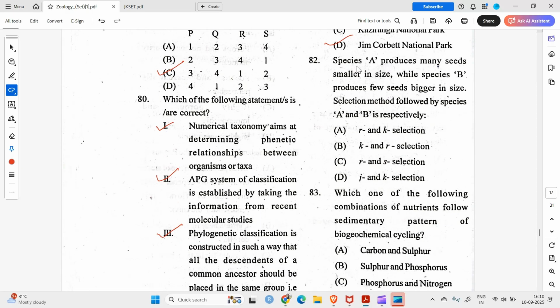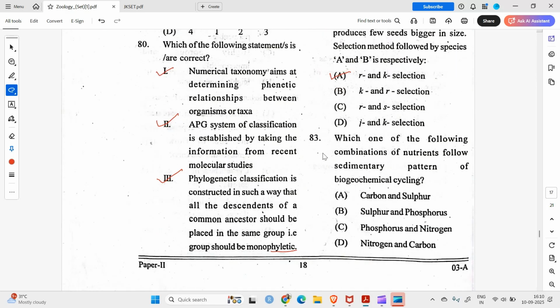Question number 82. Species A produces many seeds smaller in size, while species B produces few seeds bigger in size. Select the method followed by the species. Okay. Smaller in size, many seeds. So r and K selection. Yes.